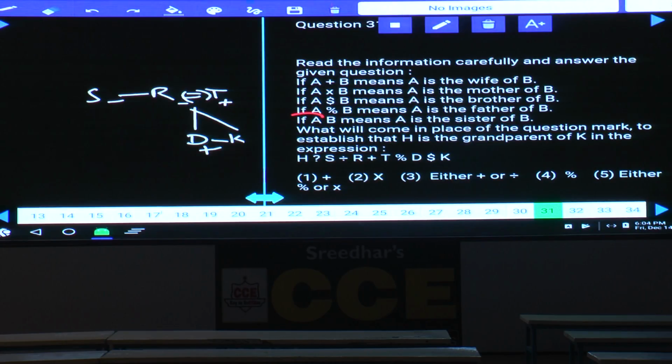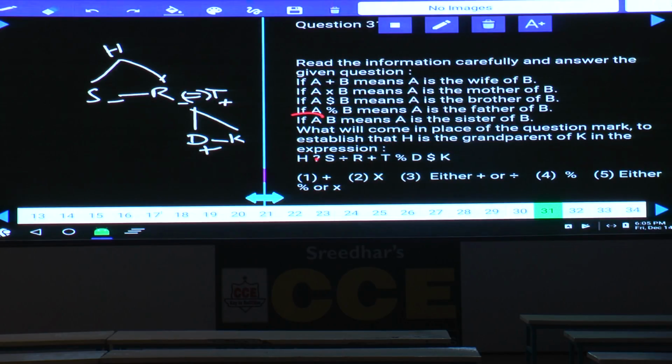Now in order to have H as the grandparent of K, the relation between H and S should be there, isn't it? H and S must be siblings, or H must be either the father or the mother of S. Now in the question mark, what is the answer here?